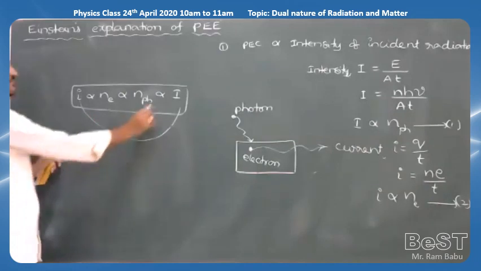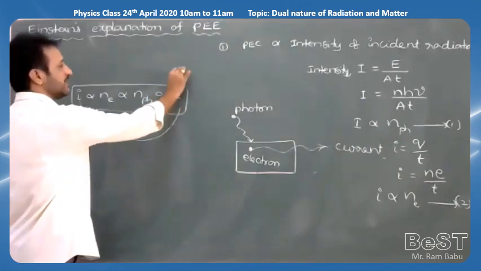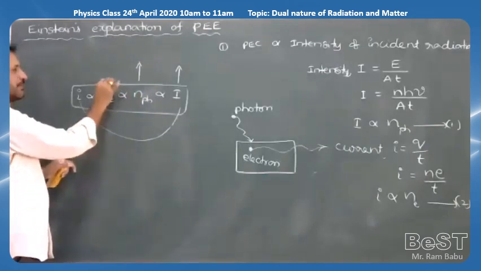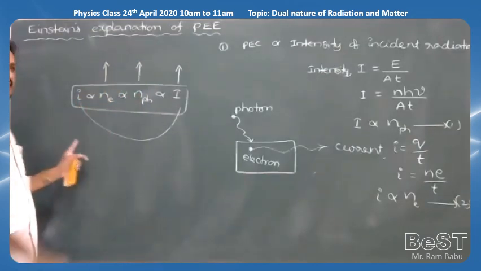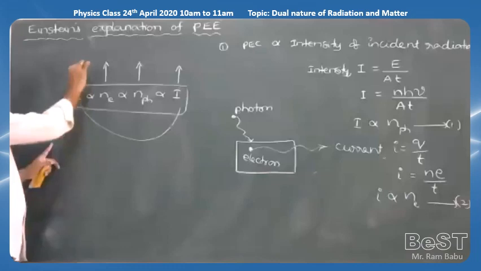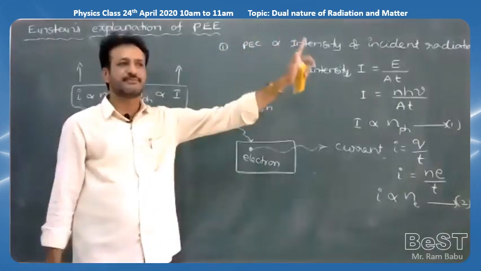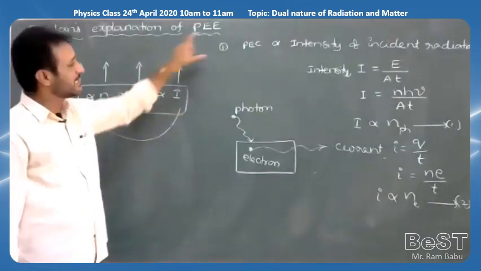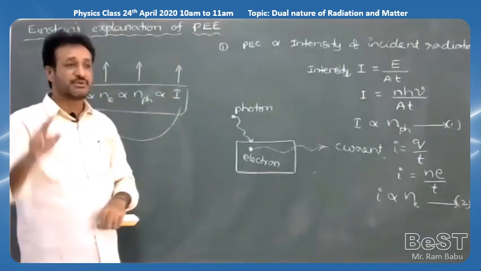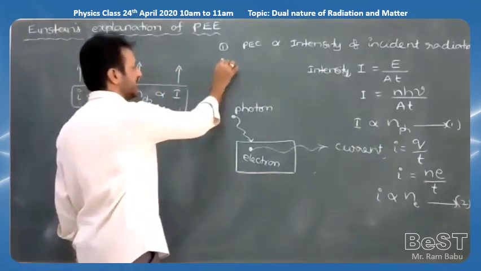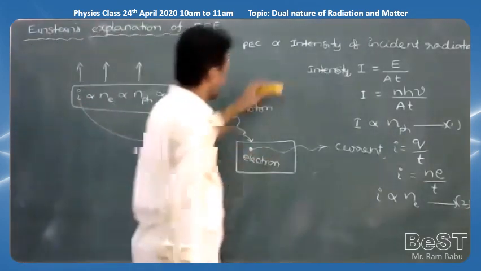So if the intensity of the radiation increases, the number of photons increases, the corresponding number of photoelectrons increases, and the photoelectric current also increases. That's why the photoelectric current is directly proportional to the intensity of the incident radiation. That is the first explanation given by Einstein. But wave theory failed on this one. Einstein explained it by using quantum theory. Second, one more we can write.